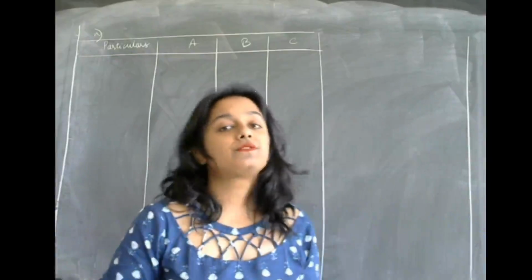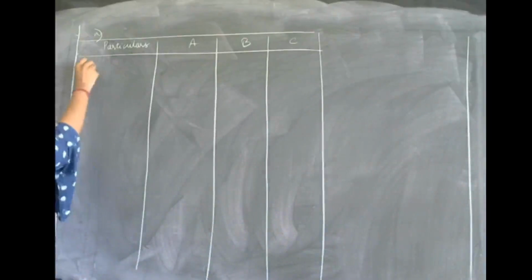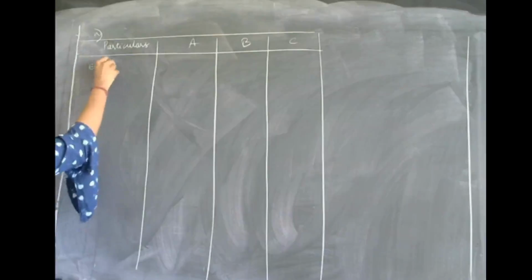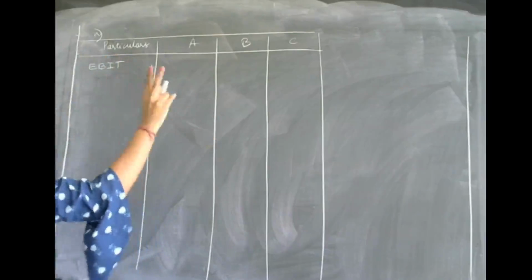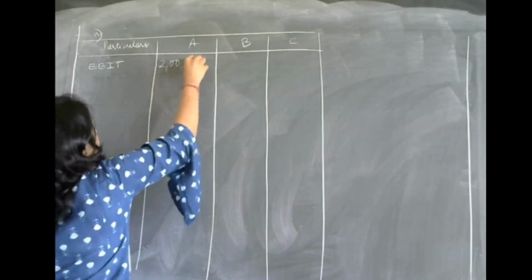For that, first we'll write down the operating income. What is the operating income or EBIT that they have given us? They have given it as 2 lakhs.